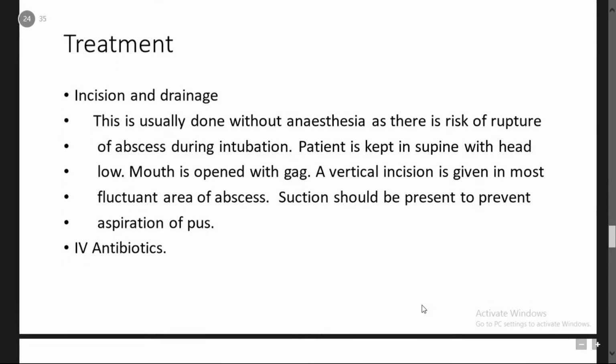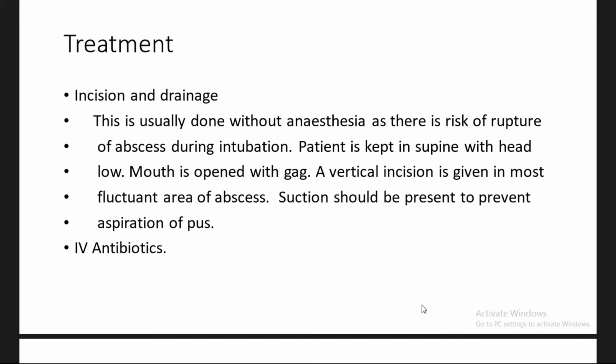Incision and drainage. This is usually done without anesthesia as there is a risk of rupture of the abscess during intubation. The patient is kept supine with head low, and the mouth is kept open with a gag. A vertical incision is given in the most fluctuant area of the abscess. Suction should be present to prevent aspiration of the pus. And also you have to give IV antibiotics.